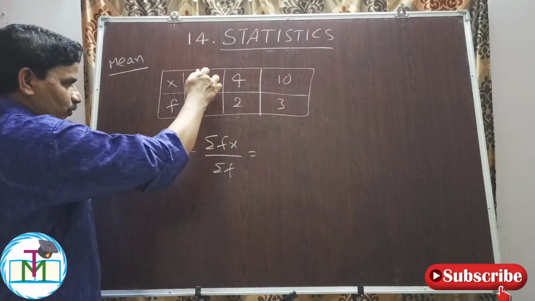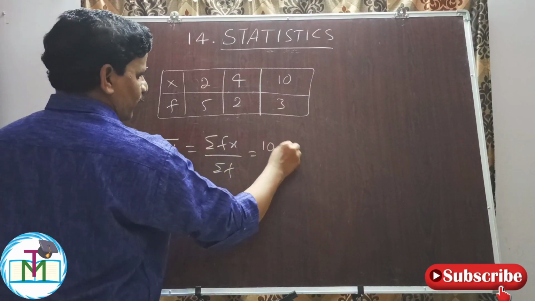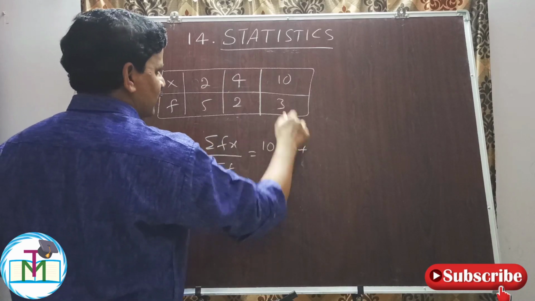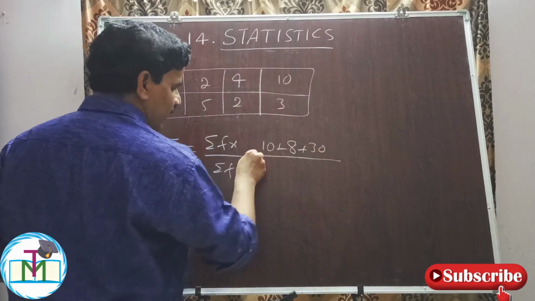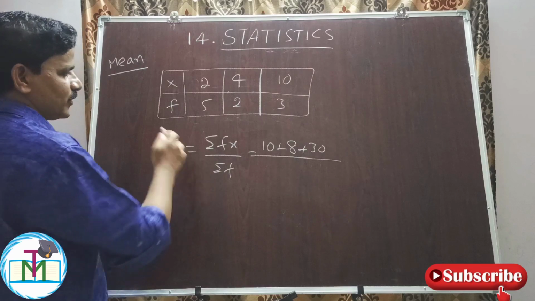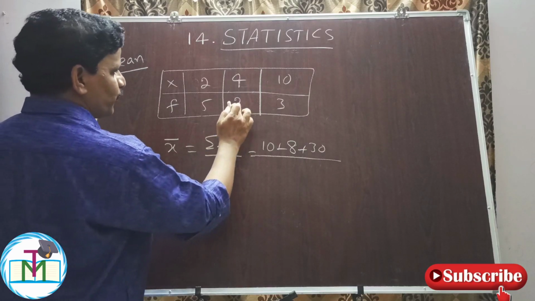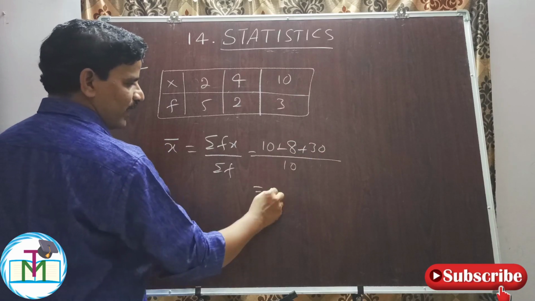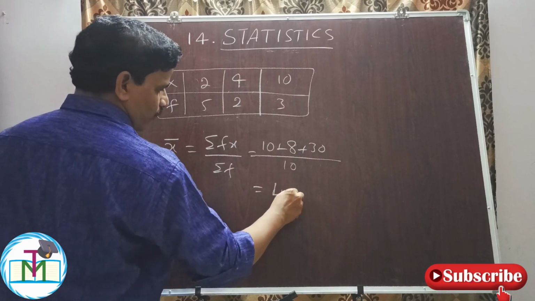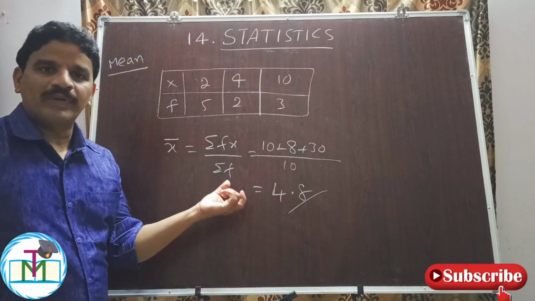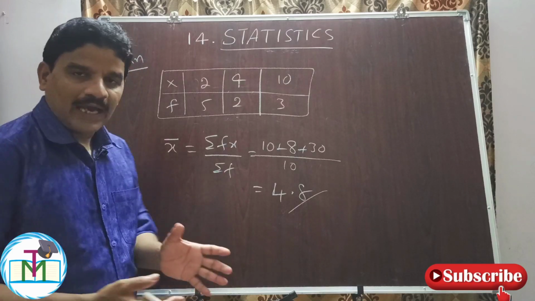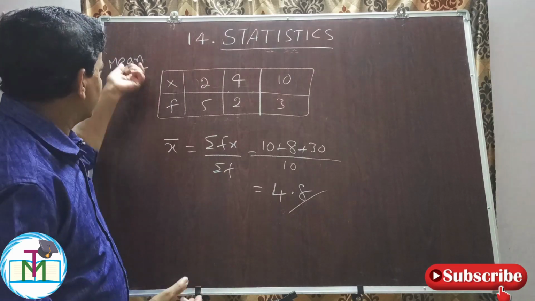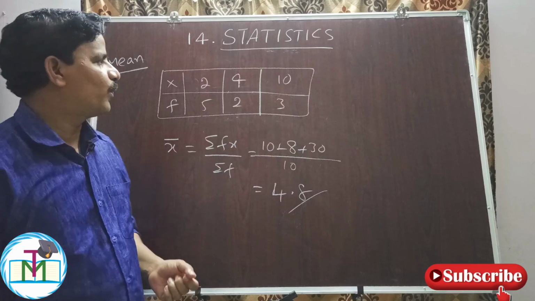So here the mean of ungrouped data is given by sigma fx by sigma f. Now multiply: 2 into 5 is 10, plus 4 into 2 is 8, plus 10 into 3 is 30, divided by the total number of friends, the total frequency, 5 plus 2 plus 3 is 10. 10 plus 8 plus 30 is 48, so 48 by 10 is 4.8 rupees each. So in this ungrouped data, what we are calculating is the mean of ungrouped data.